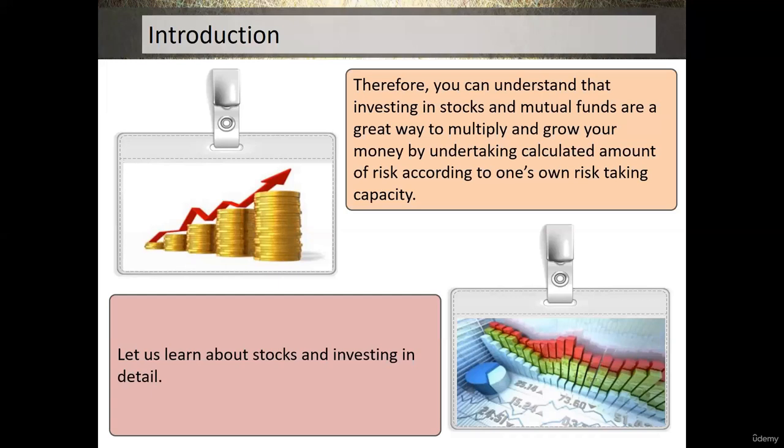I hope all of you are aware of what a fixed deposit and a recurring deposit are. Can anybody write down a definition for everyone in the chat window? What do we understand by FDs and RDs?